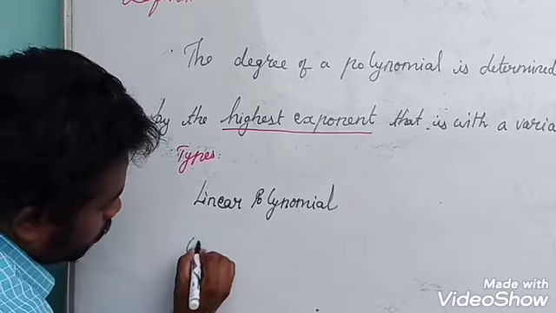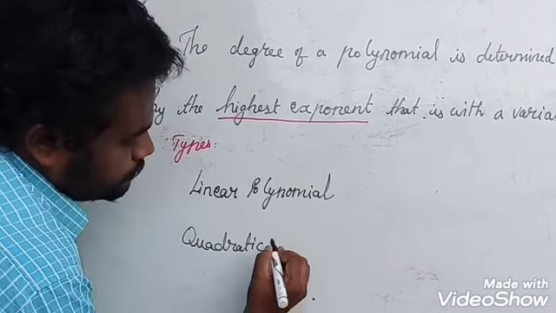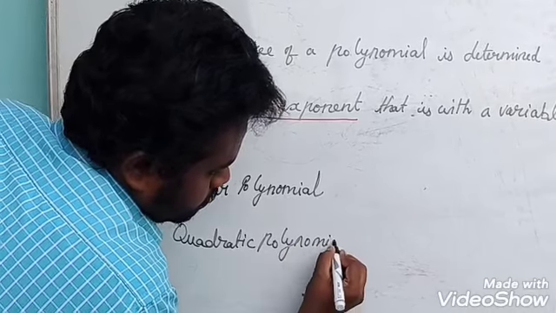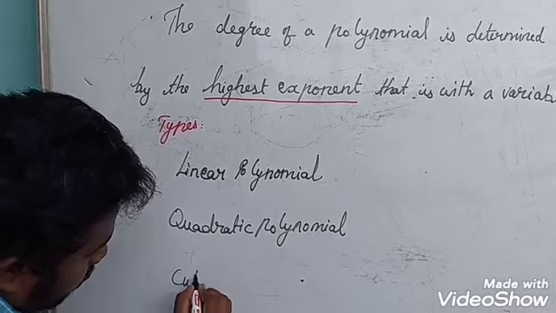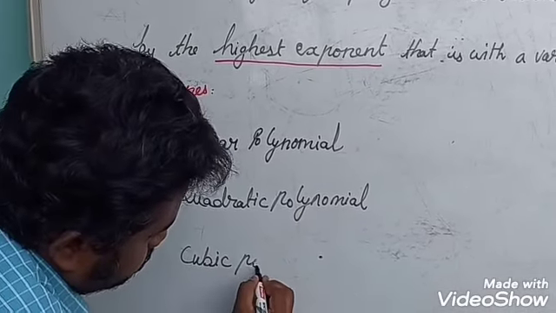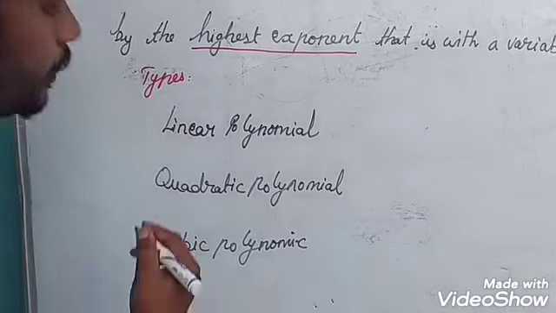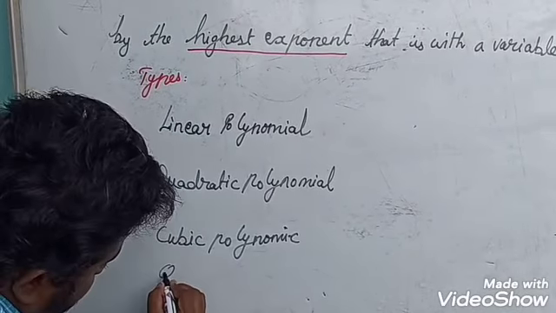Second one, quadratic polynomial. Third one, cubic polynomial. And the final one, quartic polynomial.